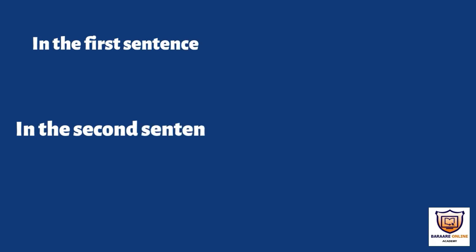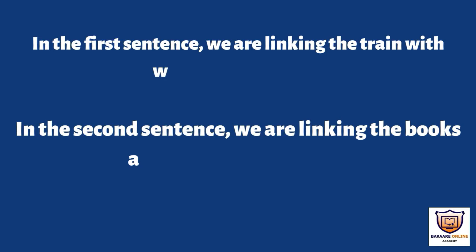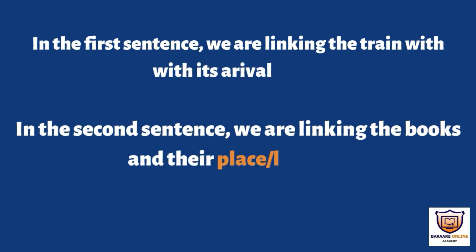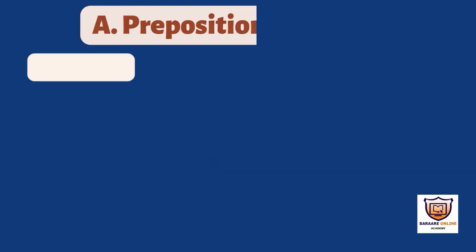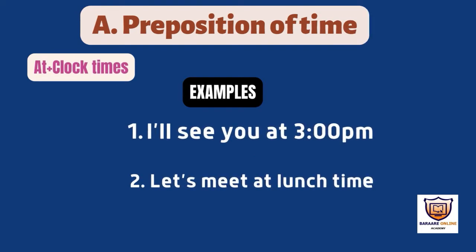So this is the explanation for the previous example. We are linking the train with its arrival time. In the second sentence, we are linking the books and their place or location. Okay, so in our first preposition lesson, we are looking at preposition of time and preposition of place.